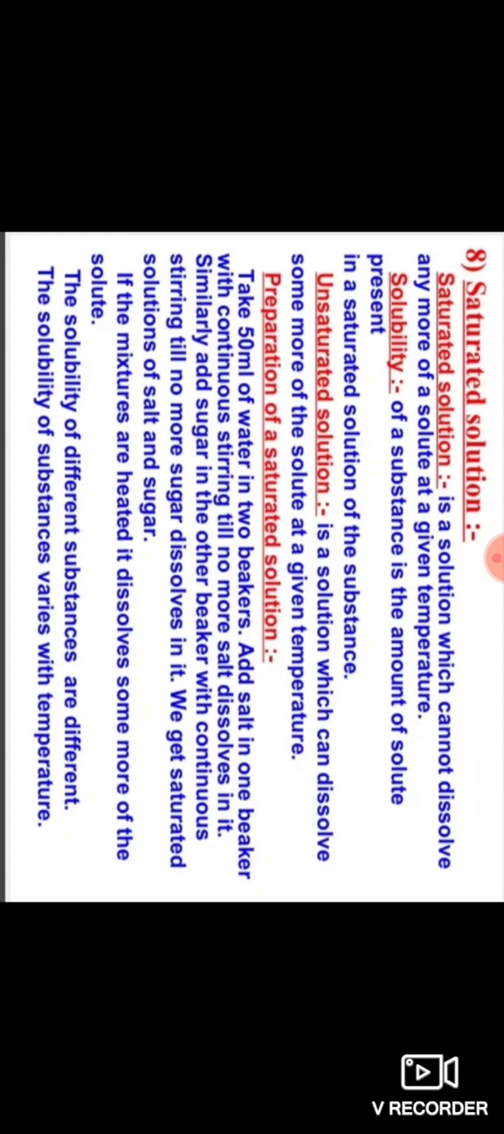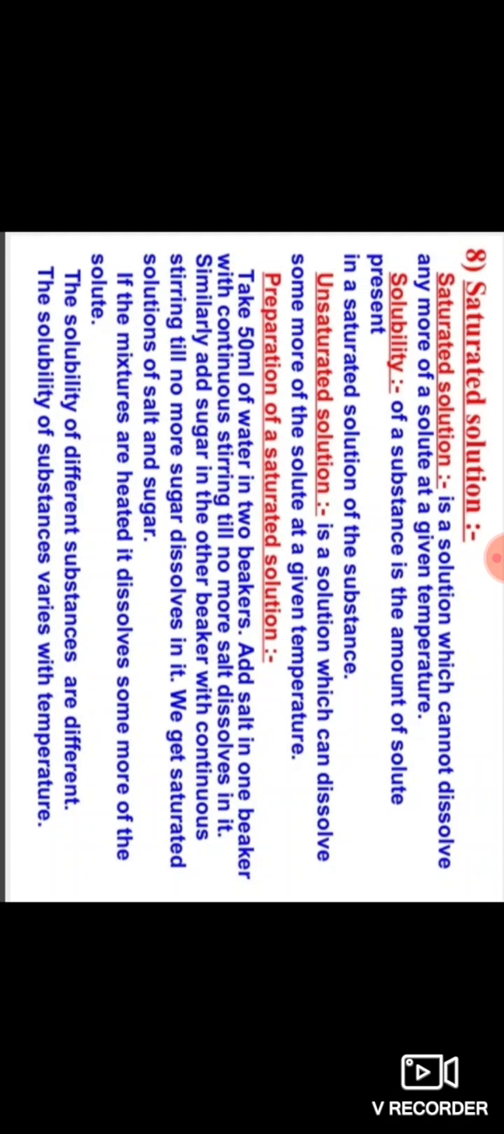So how is a saturated solution prepared? Let us know through an activity. Take 50 ml of water in 2 beakers. Add salt in 1 beaker with continuous stirring till no more salt dissolves in it. Similarly, add sugar in the other beaker with continuous stirring till no more sugar dissolves in it. So we get saturated solutions of salt and sugar.